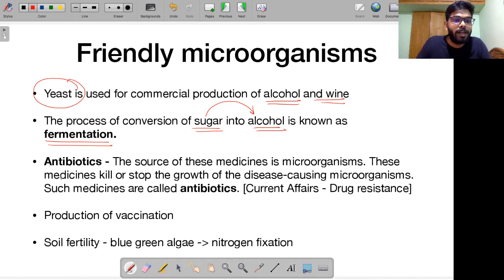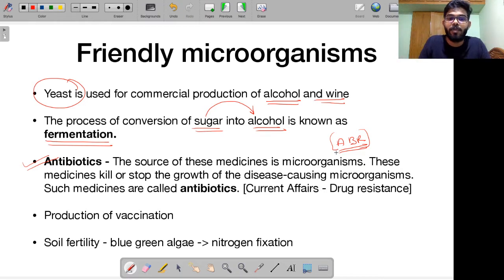And similarly, you might have heard about a concept called antibiotics. This is in the news. Why? Because we are developing something called antibiotic resistance, or antimicrobial resistance. This is what it is being called. What it basically means is you are using antibiotics, but they are not having any kind of effect on you. First, let's try to understand what exactly these antibiotics are. Then I will discuss this drug resistance and antibiotic resistance. And a question was also asked along the same lines in the 2019 prelims examination.